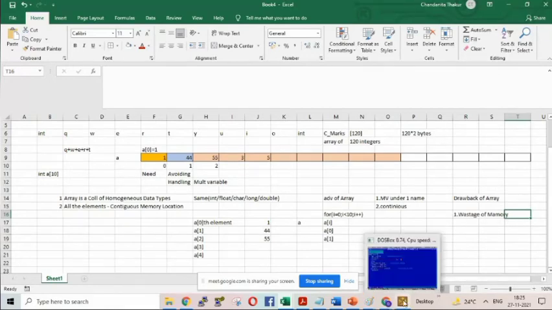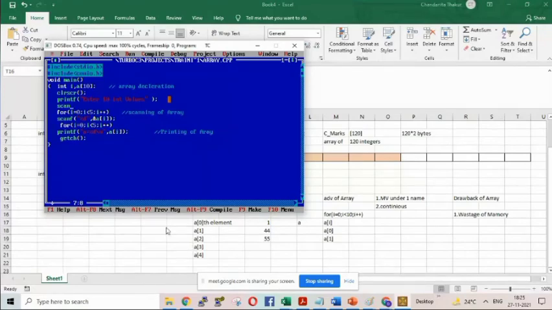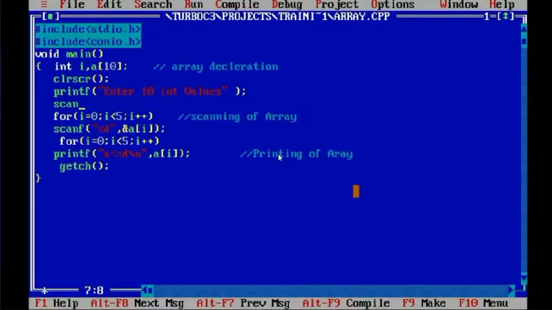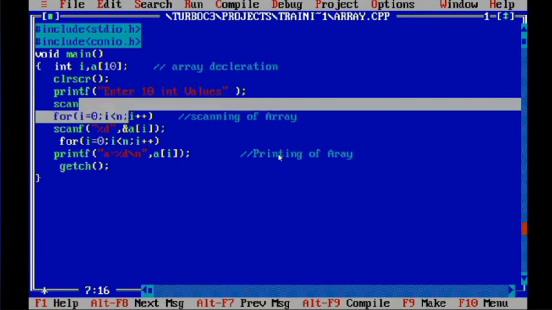If I show you, you can understand. Before going to that, I will tell you one more thing. See here, suppose you want to make this program user friendly. So what you can do, instead of giving some specific value, as always we have done, we will be giving n here. And we will be scanning the value of n. So we'll write scanf, and in between we will write, tell me,